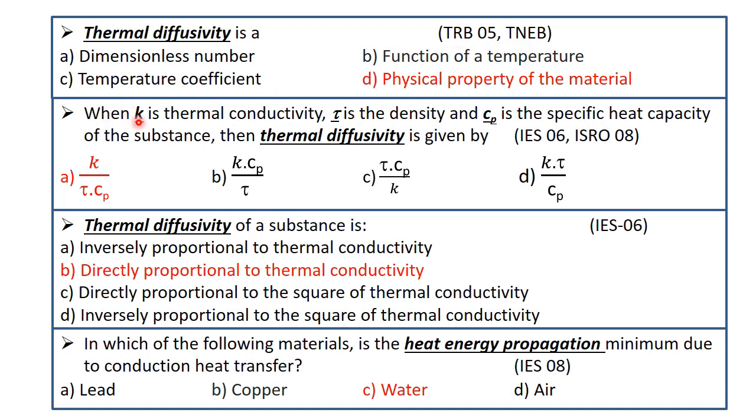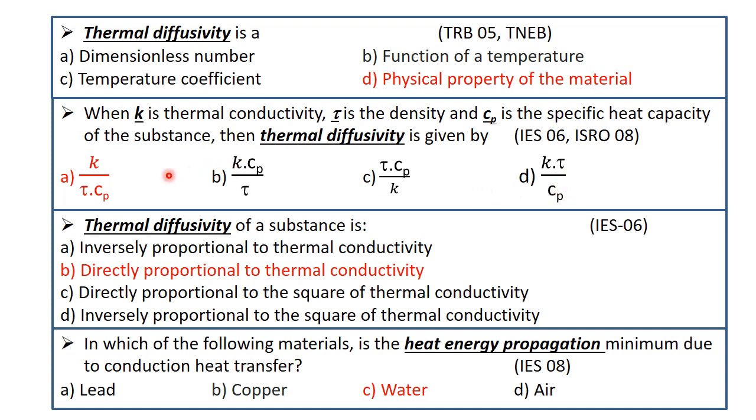Next, when K is the thermal conductivity, tau is the density, and Cp is the specific heat capacity of the substance, then thermal diffusivity is given by option A K by tau Cp, B K Cp divided by tau, C tau Cp divided by K, D K tau divided by Cp.